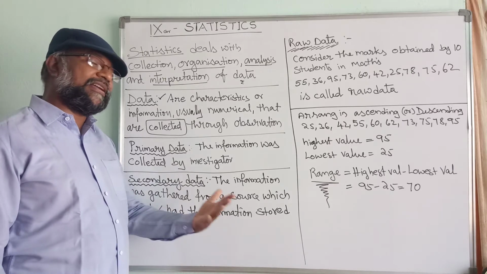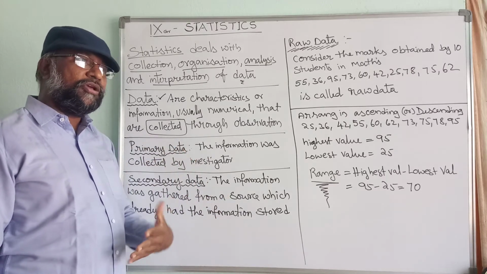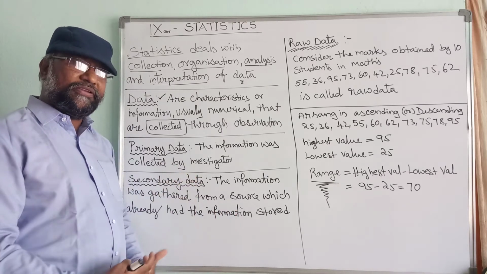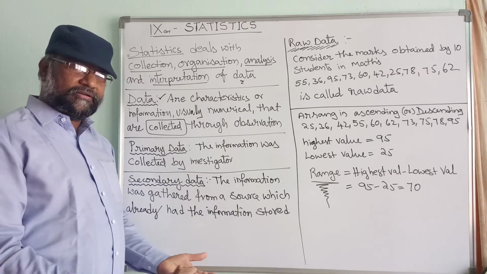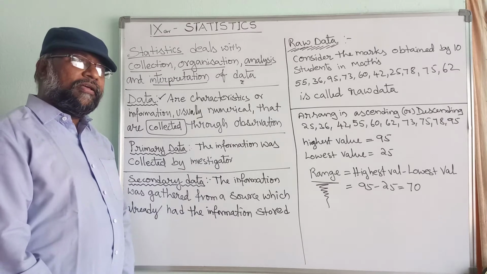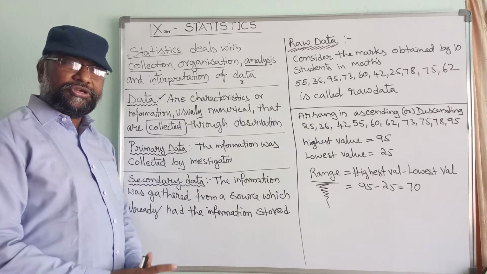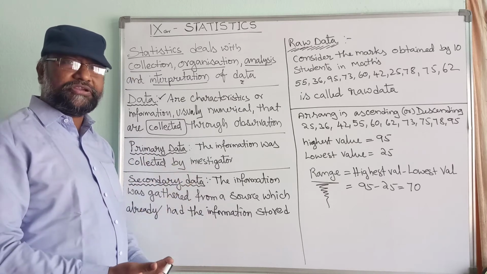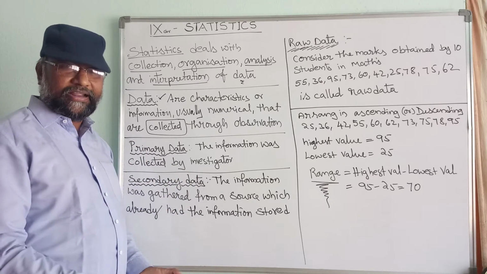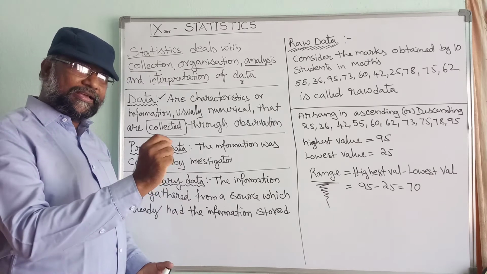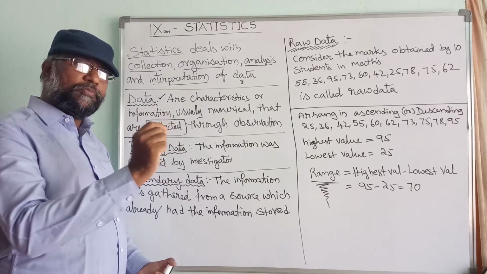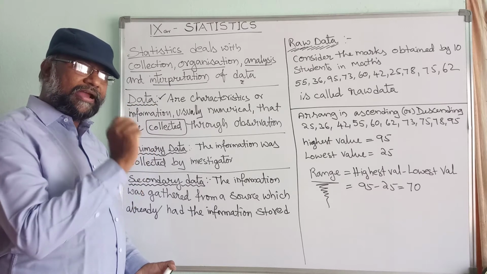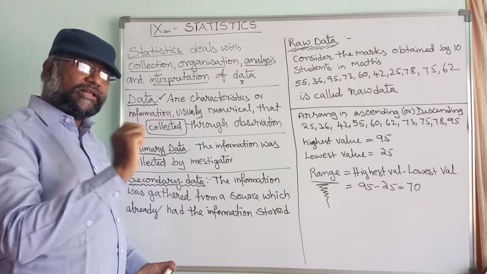Information collected by investigator mean if you want to get some information, for now, as we are in lockdown situation, you can gather some information regarding covid-19. So what is the date, how many people got positive on the date 10th April and 11th April and 12th April.